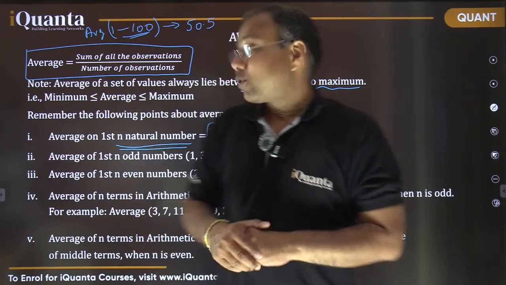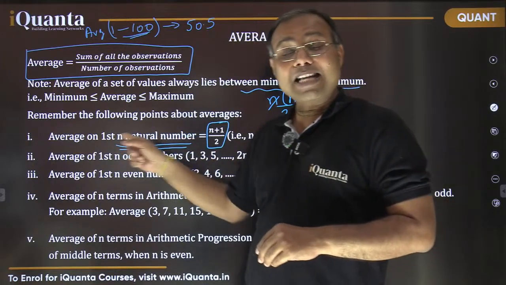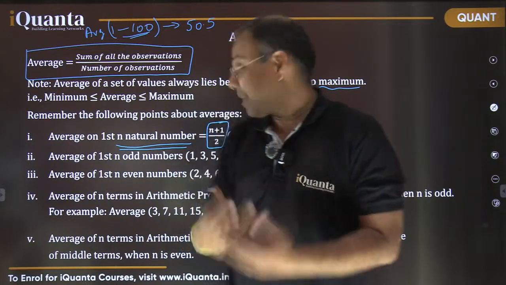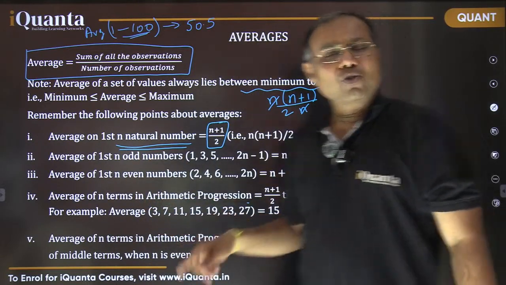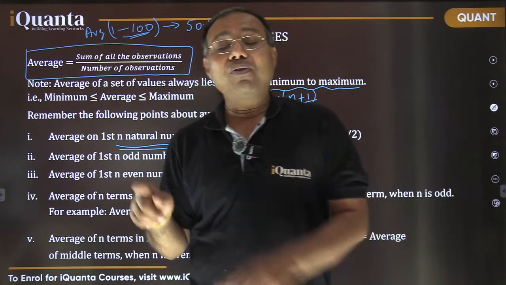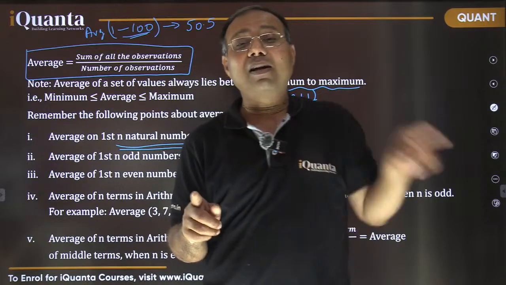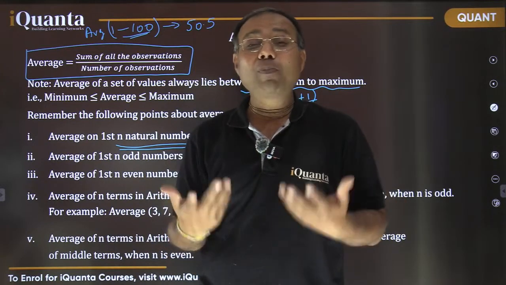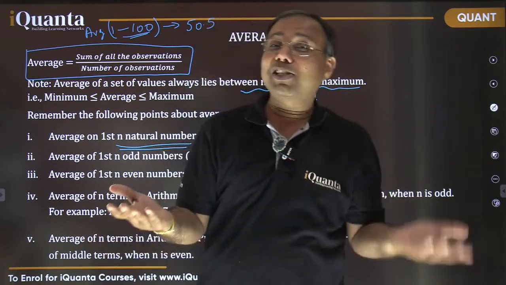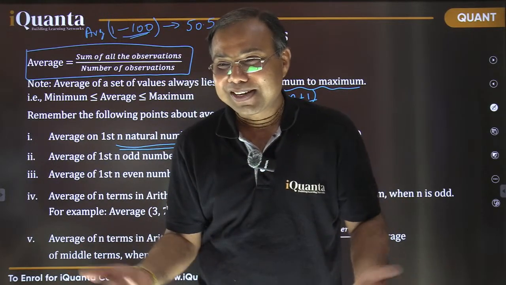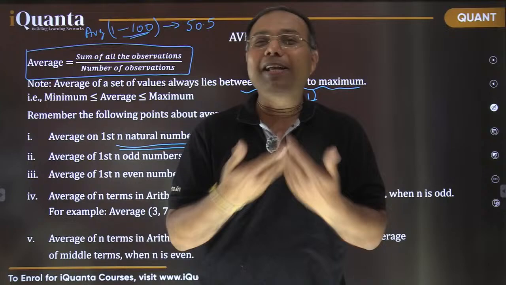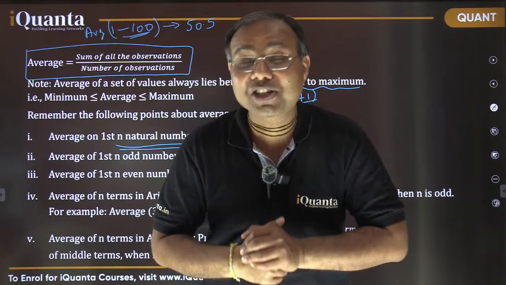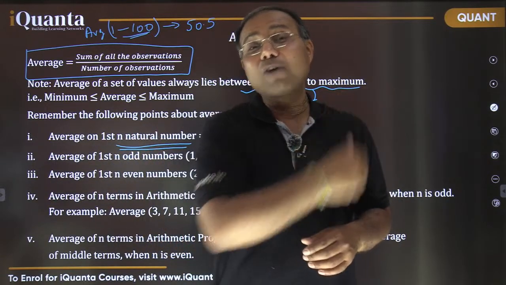So like that, because we are having these consecutive natural numbers, they are having equal gap, or in other words, you can say the numbers in AP, arithmetic progression. So it works for every arithmetic progression, where first and last, second last, third last, and so on, the average of each of the pairs would be same. And how would it be calculated? First term plus last term by 2. That's it, right? First term plus last term by 2. That will be the average of that entire arithmetic progression where every term was having equal gap.